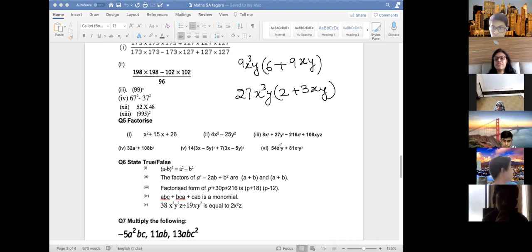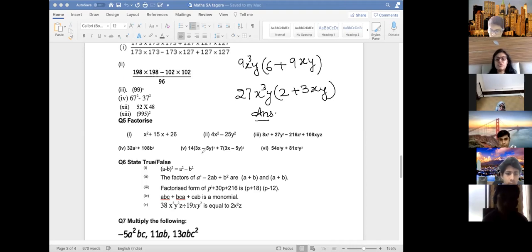Okay, 27 will come out. So you have to factorize completely. 27 x cube y, 2 plus 3xy. Is it clear, Muazzam? This is your answer. Yes, ma'am. What is the next one?